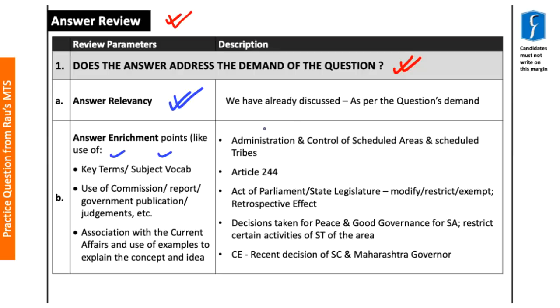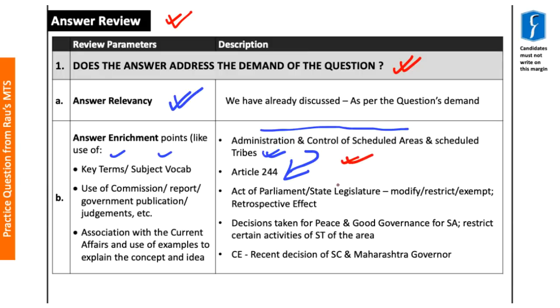So here, administration and control of scheduled areas as well as scheduled tribes within the scheduled areas becomes an important aspect of this answer, and this is obviously related to Article 244 of the Indian Constitution. So these two aspects become a key ingredient of your answer.